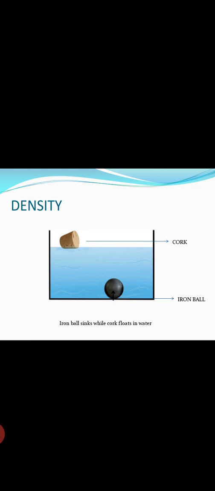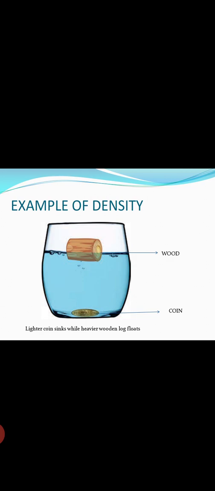Can you explain why? If your answer is that heavy objects sink in water and light objects float in water, then why does a metal coin sink in water whereas a much heavier wooden log floats? See this picture. This question can be answered when we understand the concept of density.